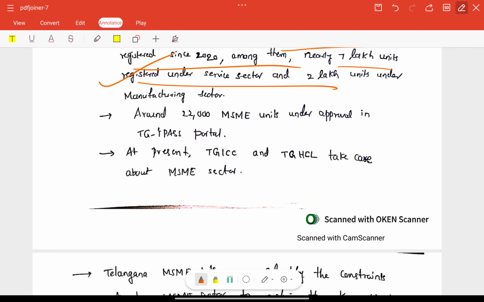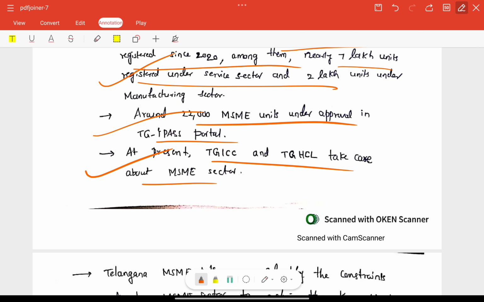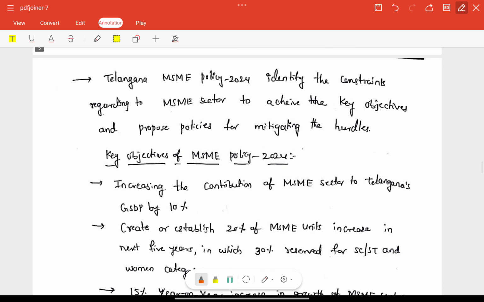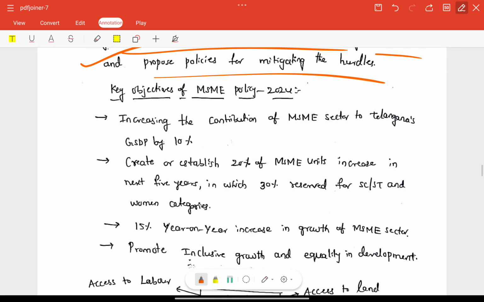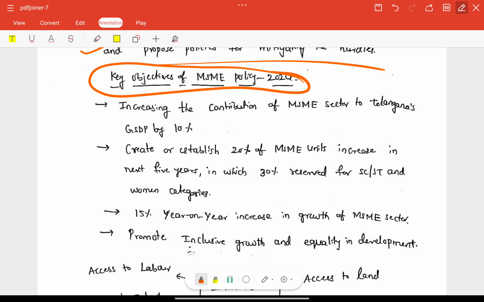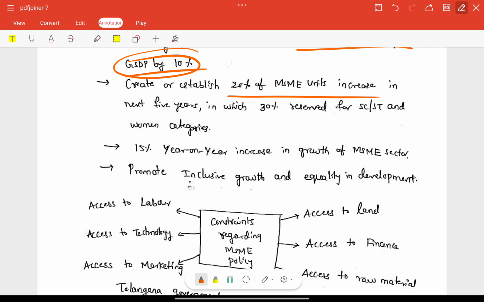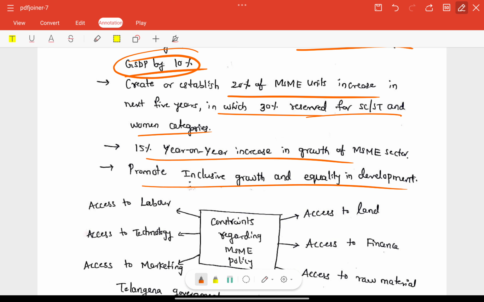So around 22,000 MSME units were approved under the TG IPASS portal. Very good. At present, TGIIC and TGHCL take care of the MSME sector. Good. Telangana policy related issues are also included: key objectives and mitigating hurdles. Very good. So objectives are also included here: increasing the contribution of the MSME sector to GSDP by 10%, establishing 20% of MSME units especially reserved for SC/ST and women categories also, and a 15% year-on-year increase in the growth of the MSME sector, promoting inclusive growth and equality also.